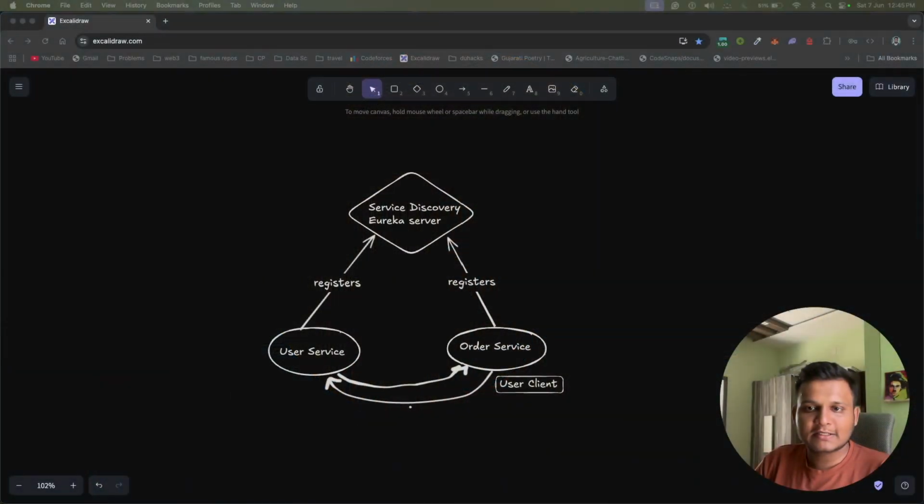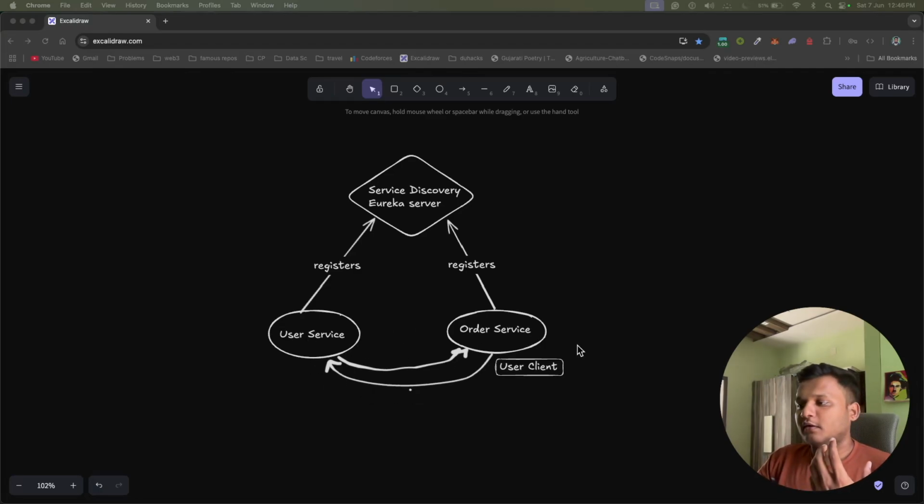So let's go through the diagram. In the recap, we created one Eureka server, which is service discovery, and two services, user service and order service. And we had used Feign client, a declarative way to call one service from another service instead of using raw HTTP URLs. Order service had one Feign client, which was user client, and it was calling the endpoint of user service.